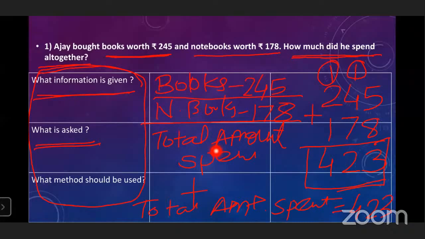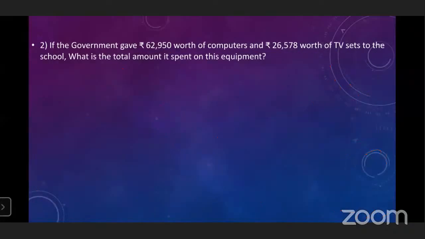Okay. Next. The next word problem is: if the government gave rupees 62,950 worth of computers and rupees 26,578 worth of TV sets to the school, and you can see here comma is given. Then what is the total amount spent on this equipment?